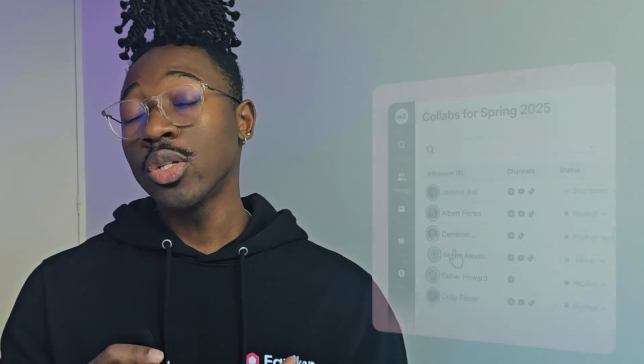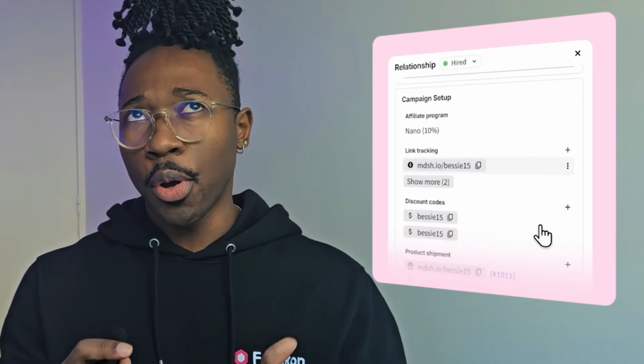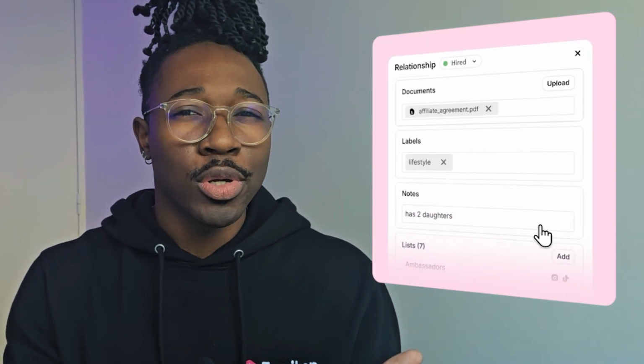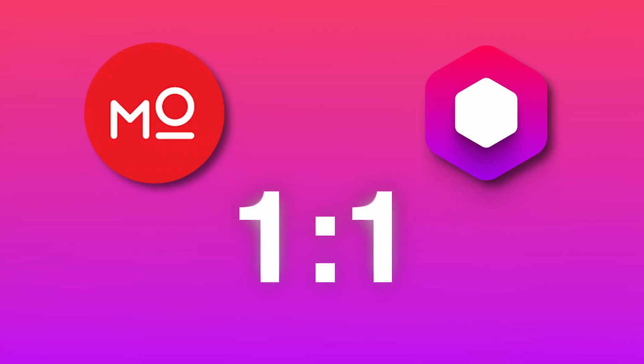Meanwhile, Modash relies heavily on hashtags, which can get pretty messy considering that creators often use them loosely. It can also identify images, but if a beauty influencer posts a picture holding a soccer ball, it can categorize them as a sports influencer, so it's not very reliable. Point to Favikon for the advanced AI search.